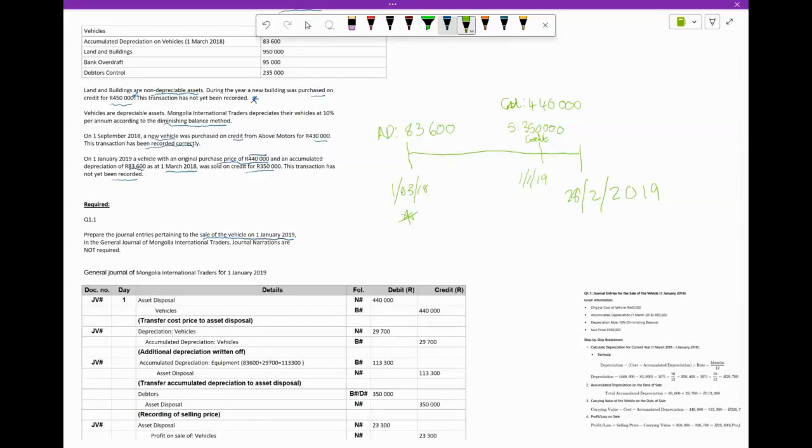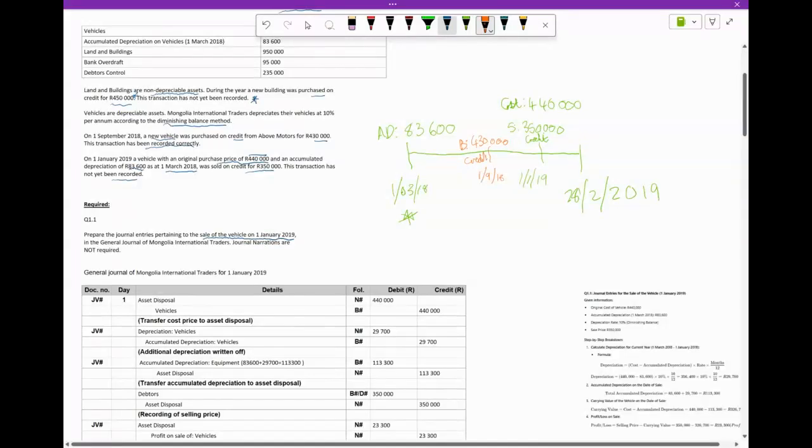We bought a vehicle. But when did we buy this vehicle? We bought this vehicle on 1 September. Maybe let me use a different color. So 1 September would be somewhere here. 1 September 2018. Okay, and that was for the value of 430,000. I'm just going to put a B for bought, and that was on credit as well.